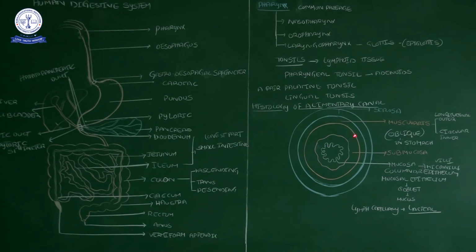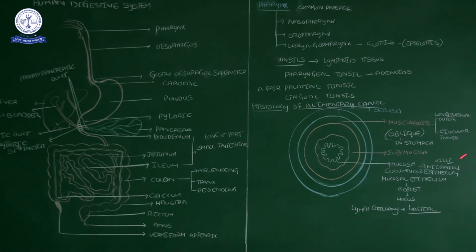Then the third layer of the alimentary canal, the submucosa. Submucosa means it is a layer below the mucosa. And inside the submucosa there is one more layer, the mucosa. The mucosa has several finger-like projections, which we call villi.